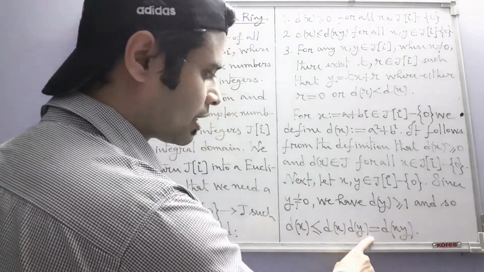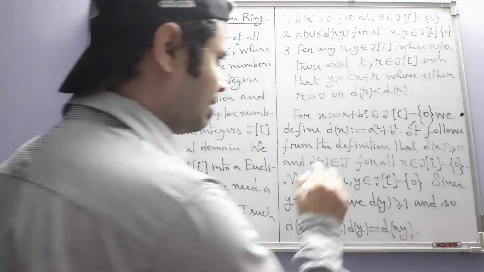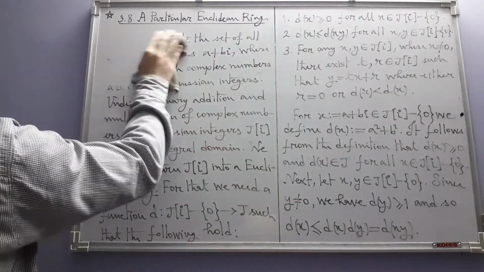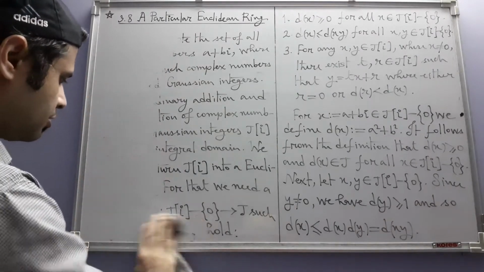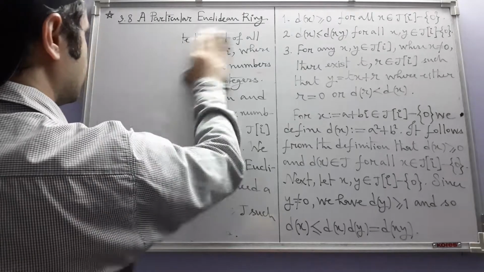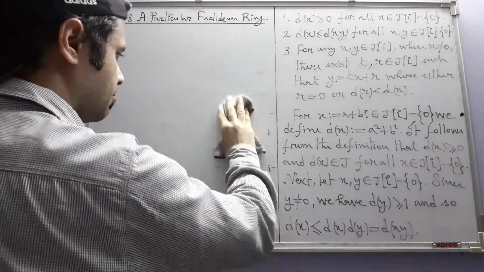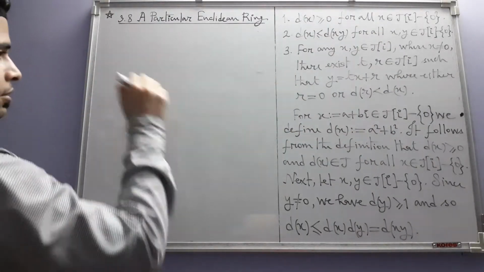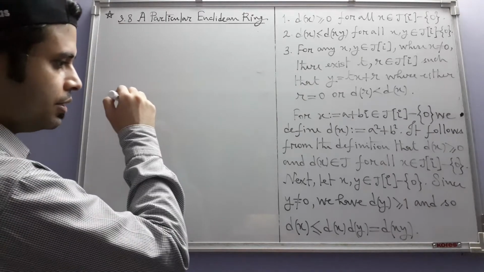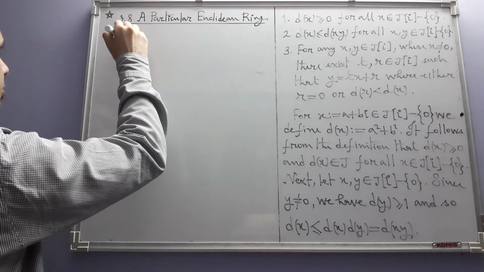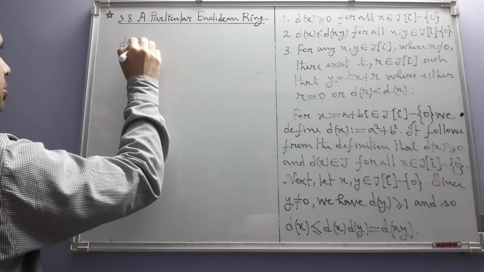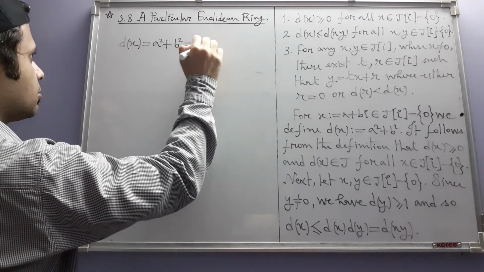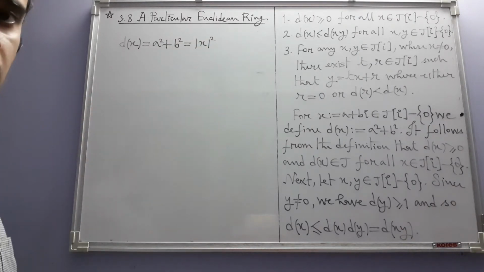And what about this equality? Let me continue from here. If we look at the definition, we see one more thing: this d(x), the way it has been defined, is nothing but the square of the absolute value of x.